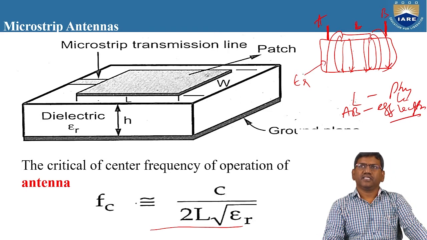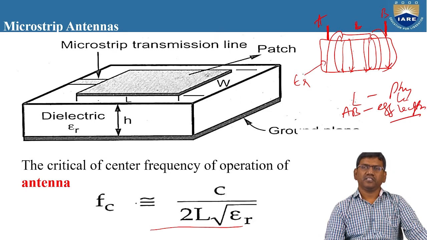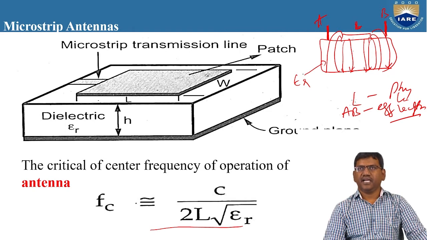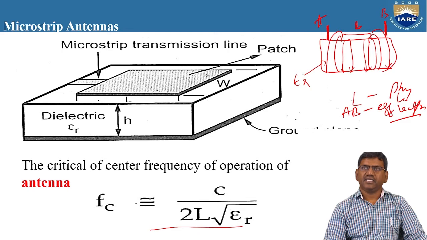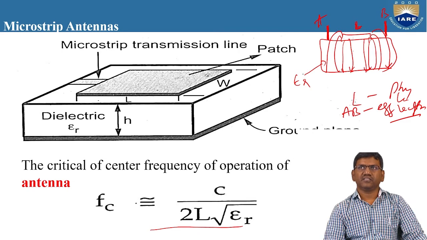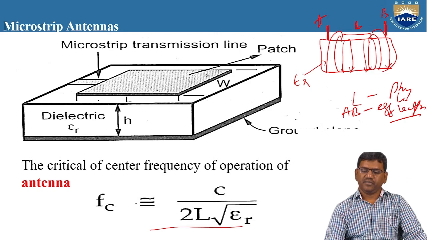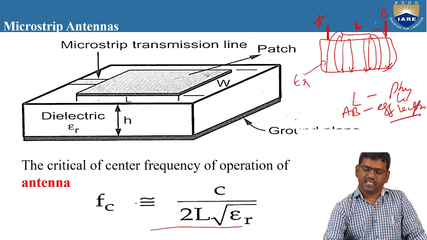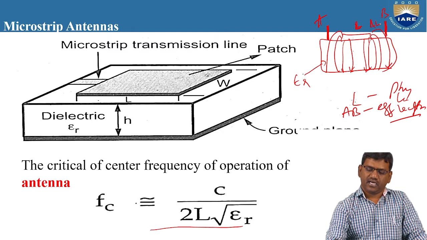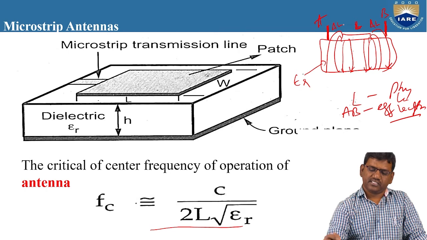That means wherever the radiation is happening along the patch into the free space, that entire portion we call the effective length of the patch antenna. L represents the physical, or actual, length of the patch antenna, and the portion AB where the radiation is happening is the effective length. So there is an increase in the effective length of the patch, and we can denote this increase as del L. And this portion we can also denote as del L.